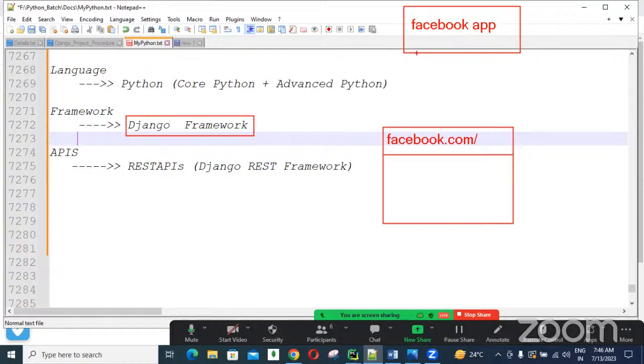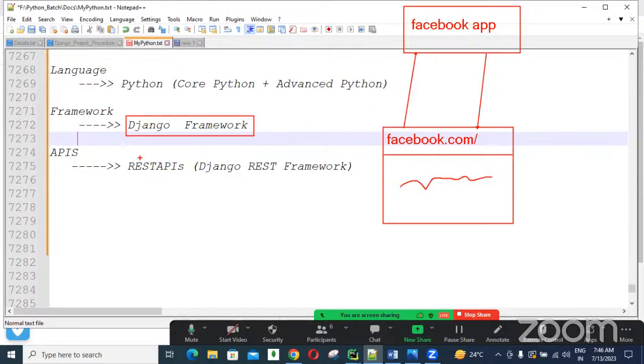Our request is sent to this Facebook application, communicating with this app and getting a response back. So we are able to see our Facebook homepage here, guys. So this is what we are developing using pure Django.